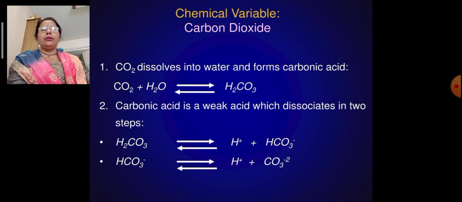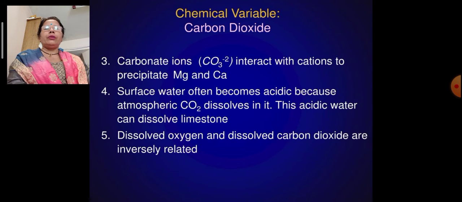Carbon dioxide dissolves into water and forms carbonic acid. So carbon dioxide plus water, a reversible reaction that you have seen on the slide, gives H2CO3, carbonic acid. This carbonic acid is a weak acid which dissociates in two steps. First, H2CO3 gives H+ plus HCO3-, and again HCO3- gives H+ plus CO3 2-. Carbonate ions, CO3 2-, interact with cations to precipitate with magnesium and calcium, so magnesium carbonate and calcium carbonate are formed.